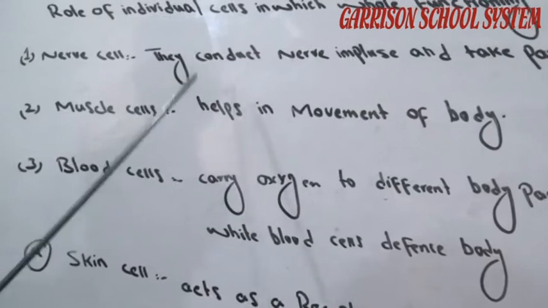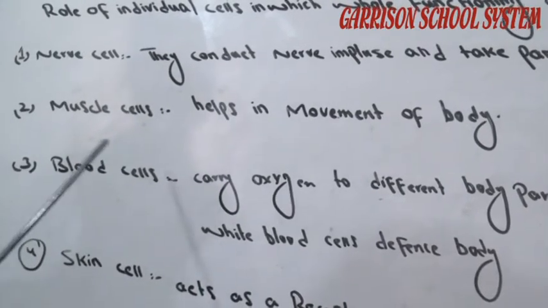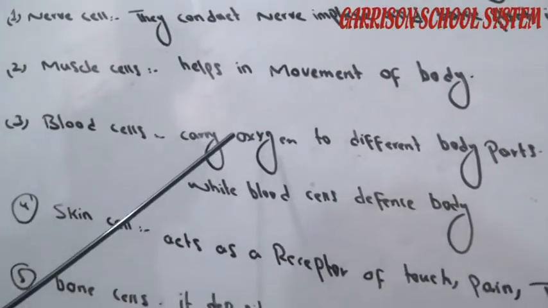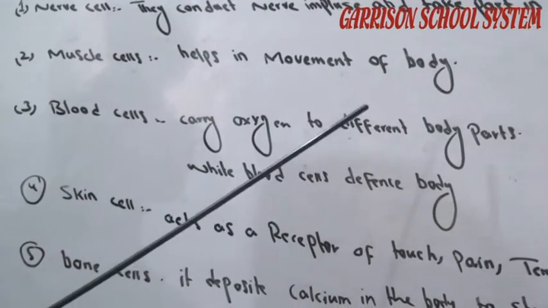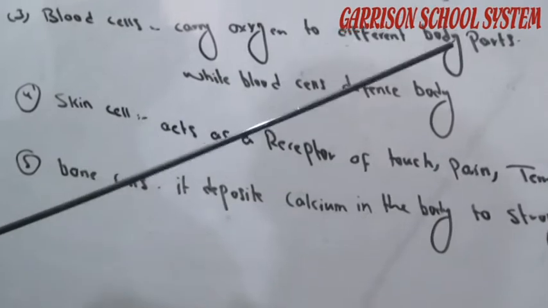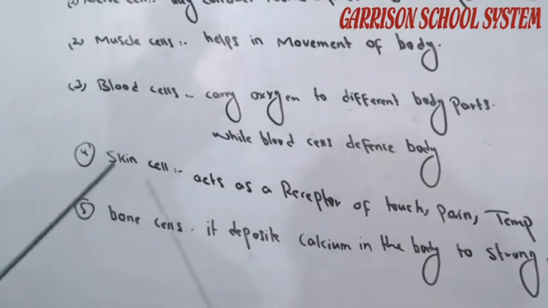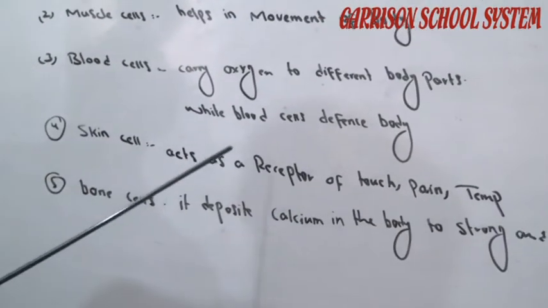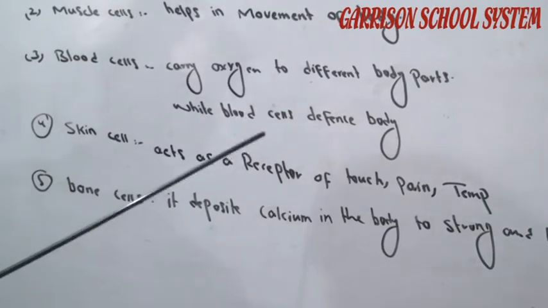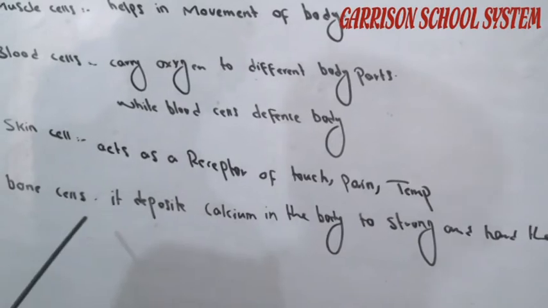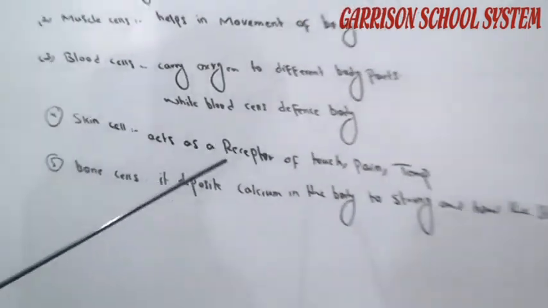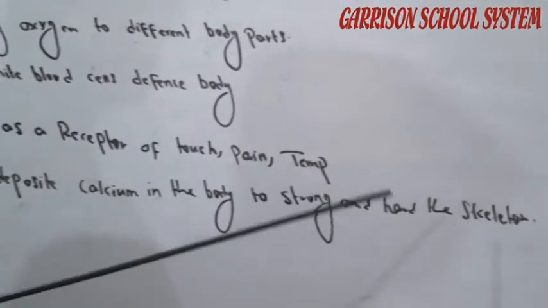Muscle cells help in movement of the body. Blood cells carry oxygen to different body parts. White blood cells defend the body against germs. Skin cells act as receptors of touch, pain and temperature. Bone cells deposit calcium in the body to make strong and hold the skeleton.